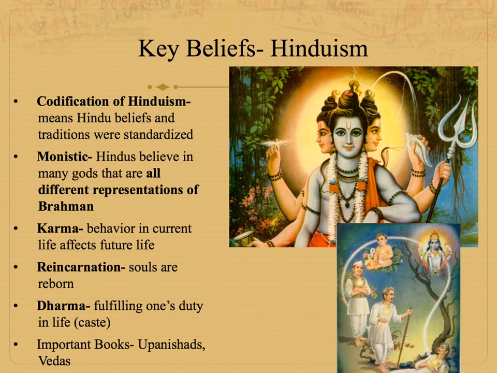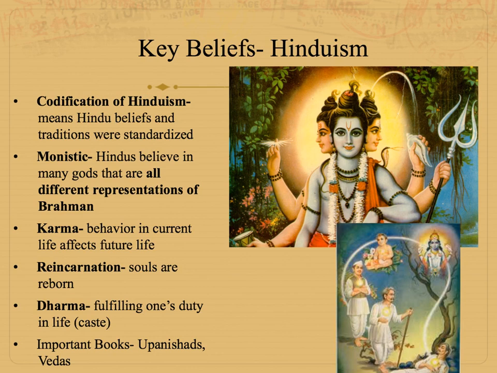So now we're in the classical period, which is 600 BCE to 600 CE, and this is when Hinduism was codified. Codification or codified is an important word for you to know. This means that the Hindu beliefs and traditions were standardized. So the Aryans brought all these different beliefs, but codification means people started to kind of agree, like, this is what Hinduism is.